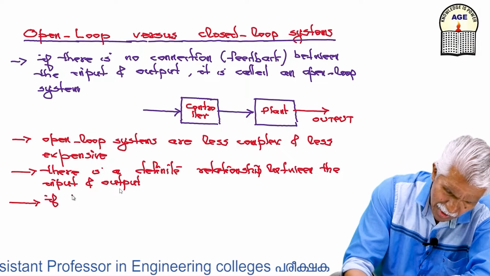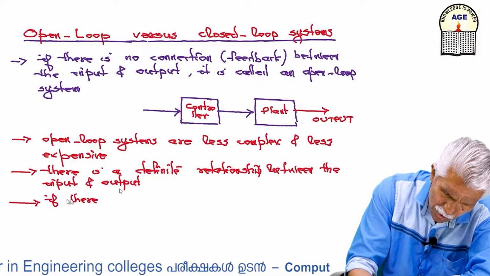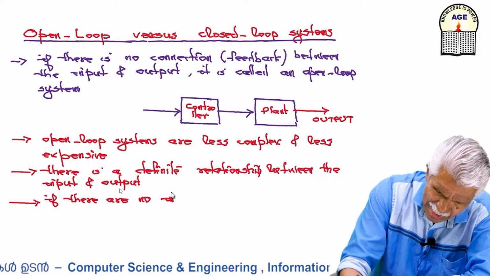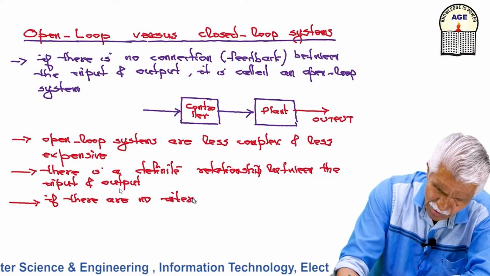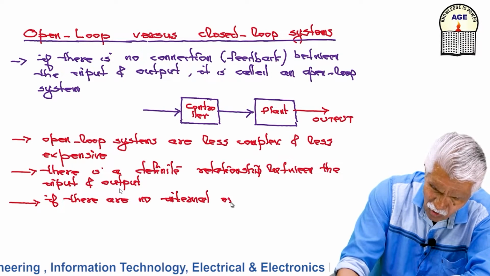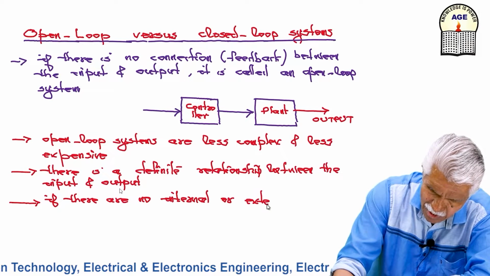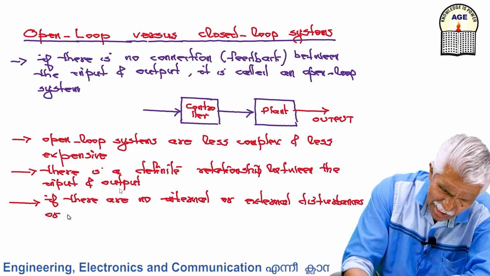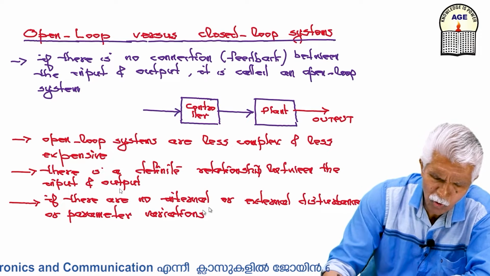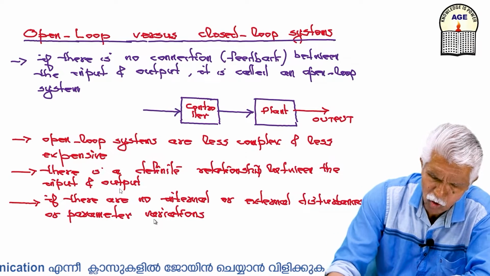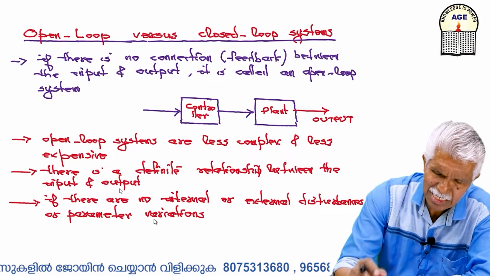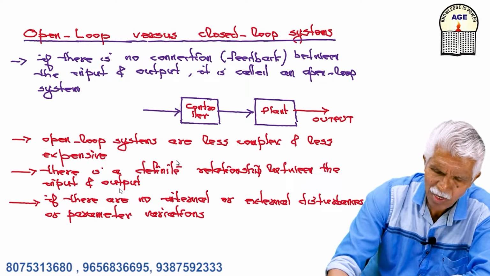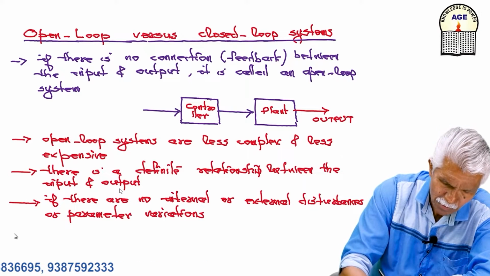If there are no internal or external disturbances or parameter variations, I can use open loop. If there is a definite relation between output and input, and if I want the system to be less complex and less expensive, I can use this.